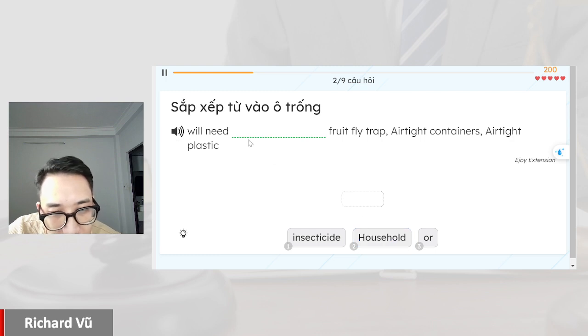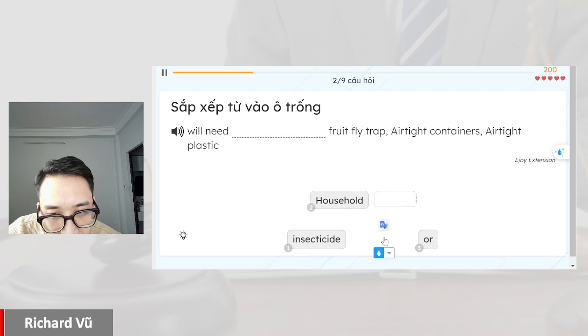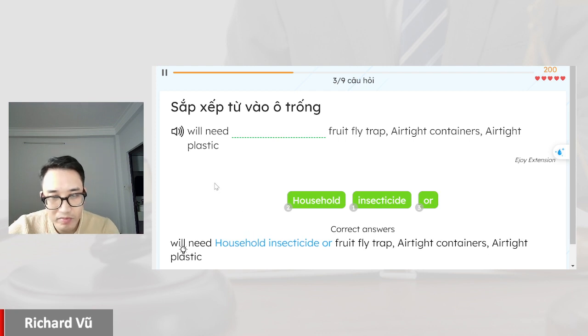It will ne- will need household insecticide or fruit fly trap, airtight containers, airtight plastic. Insecticide.